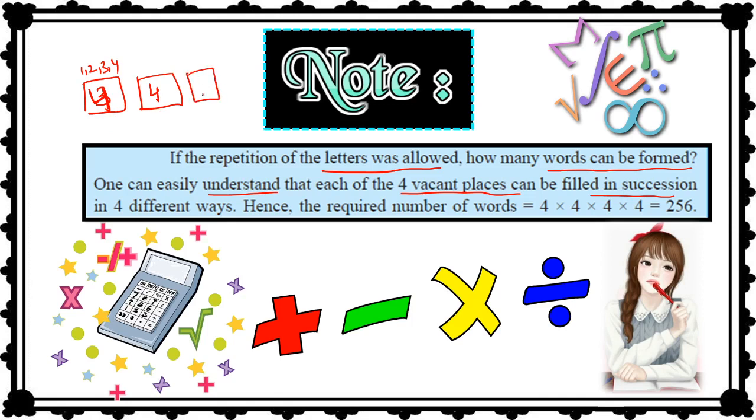If I have to make a four-digit number out of these four numbers, then again I will have four choices at each place. So each place can be filled with four numbers. And how many total choices will we have? 4 into 4 into 4 into 4, which is 256 ways.